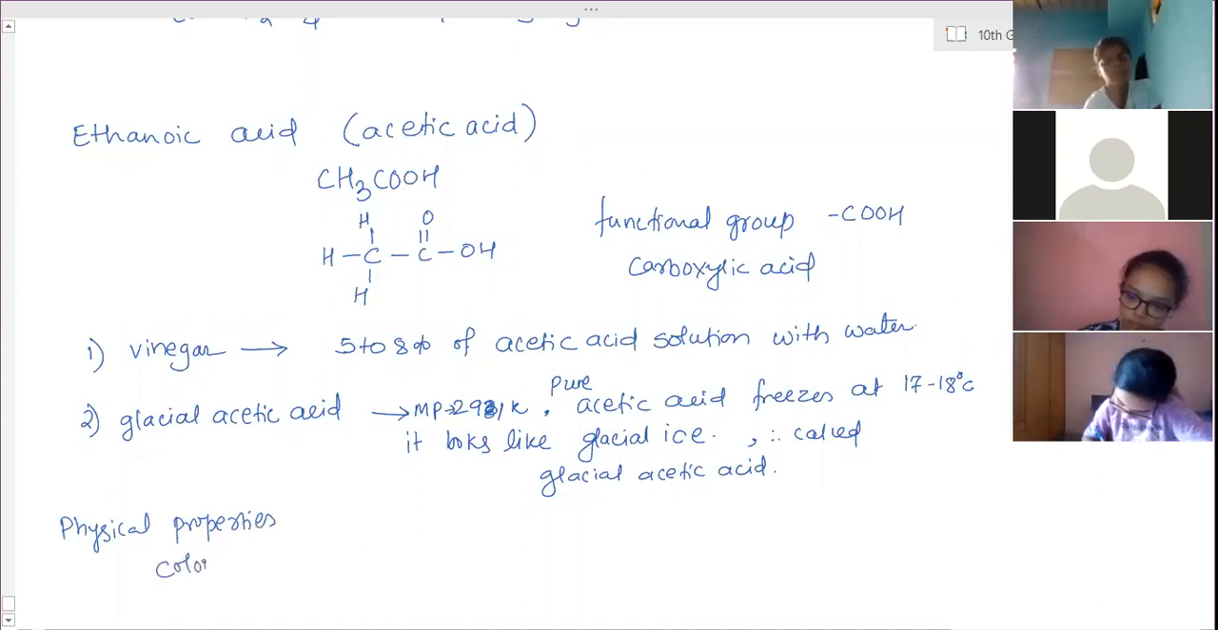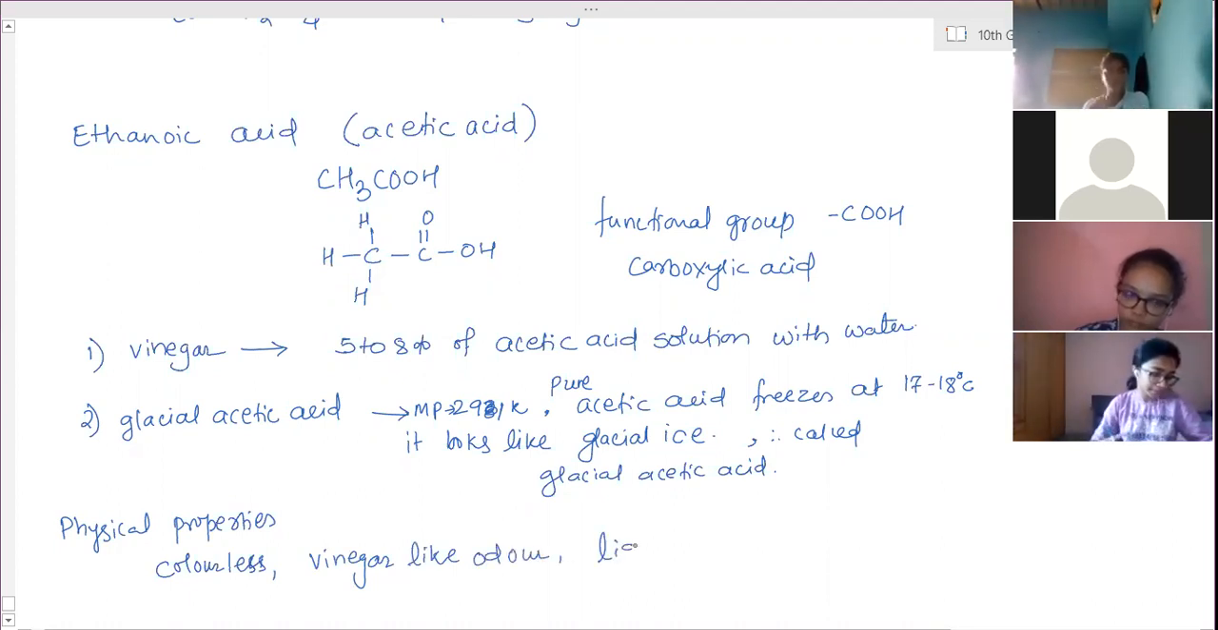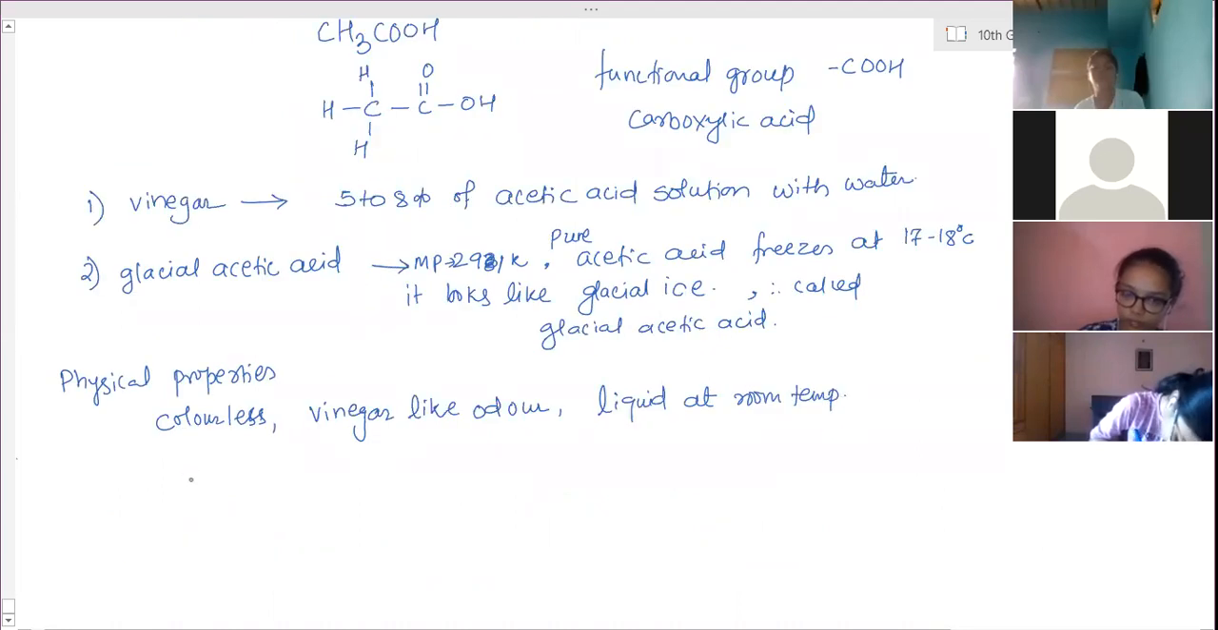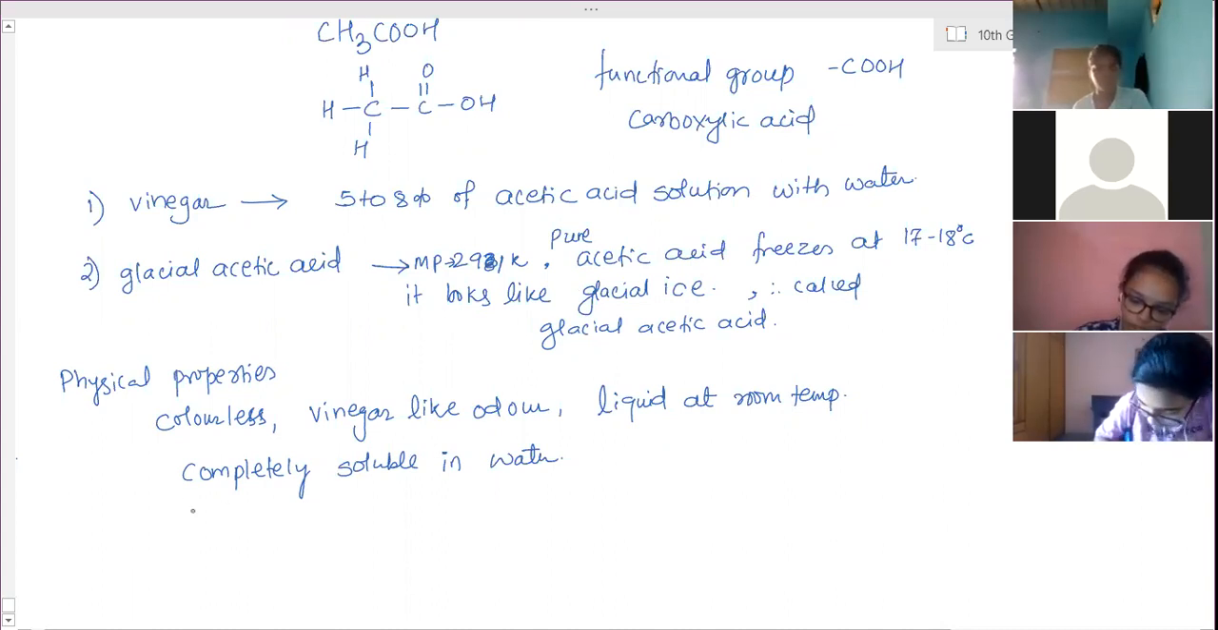Physical properties: it is colorless, has a vinegar-like odor, is a liquid at room temperature, is completely soluble in water, and has a melting point of 291 Kelvin.